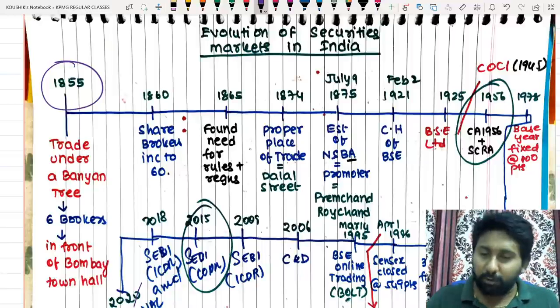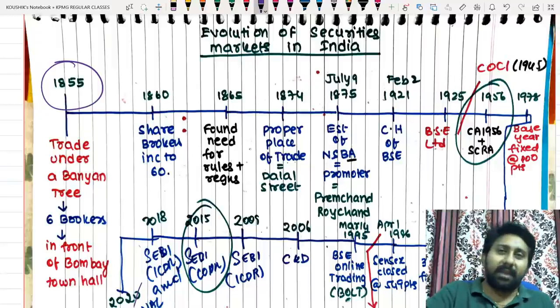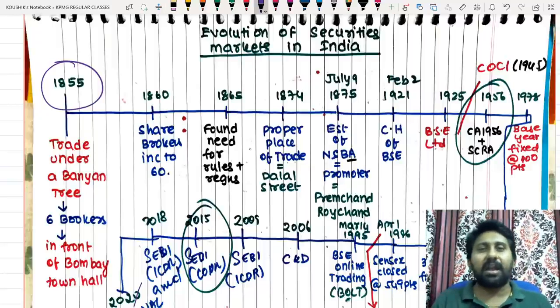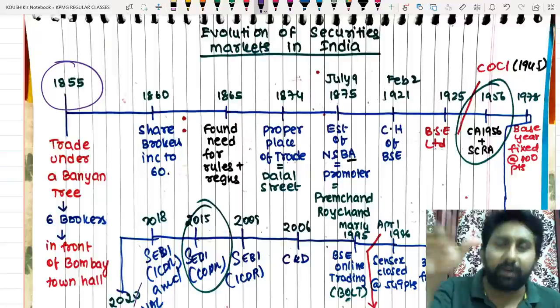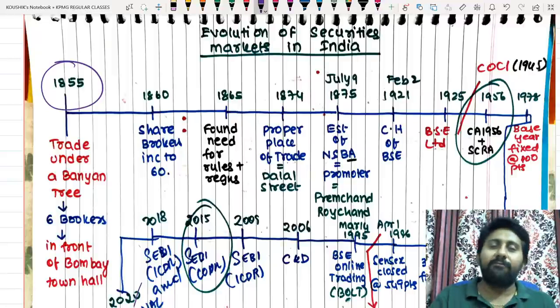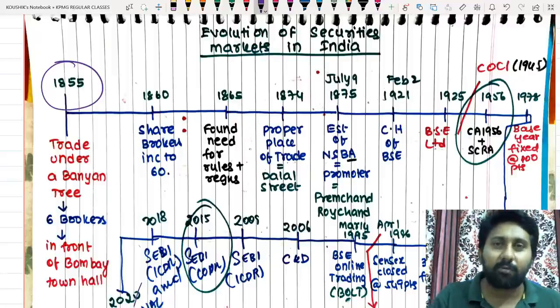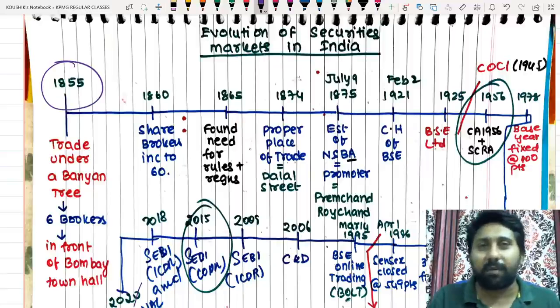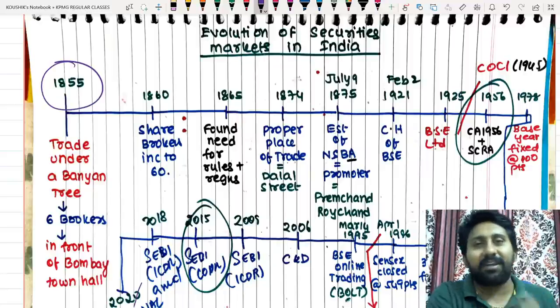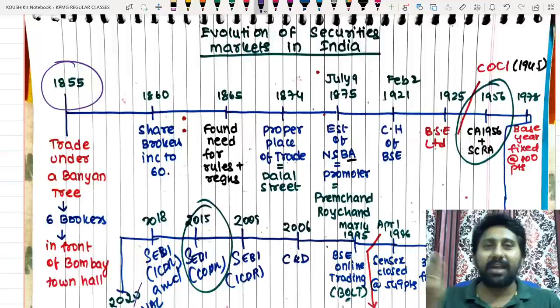For example, today's stock markets have become volatile and complex, and in India there are 7 crore traders every day. That means how many persons are opening demat accounts? 7 crore demat accounts are opened in India. At that time 150, where is 150, where is 7 crore? India is developed today. Everyone has a reach to the stock market.